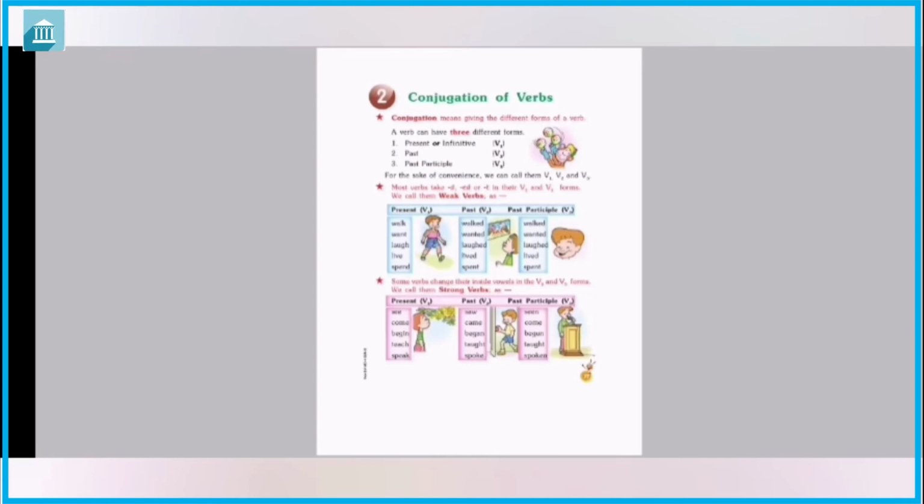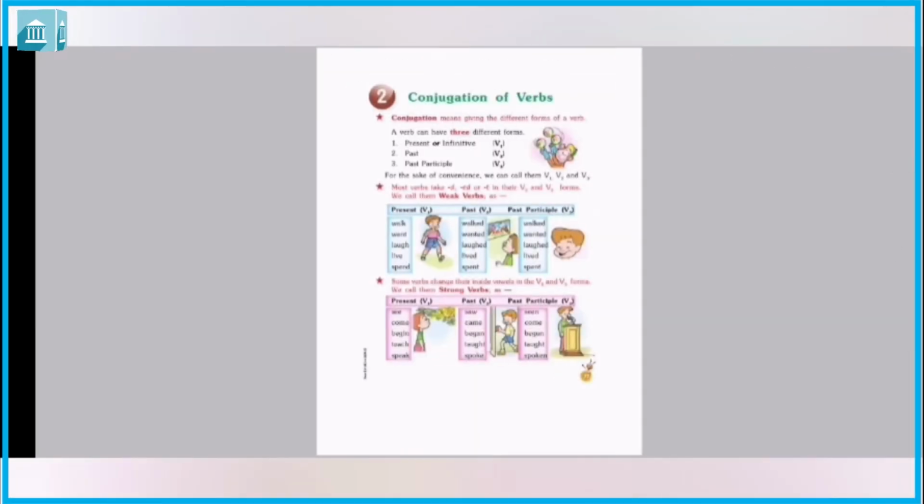So class, I had given you so many examples that will make you understand clearly how and when these verbs are going to use D, ED and T.